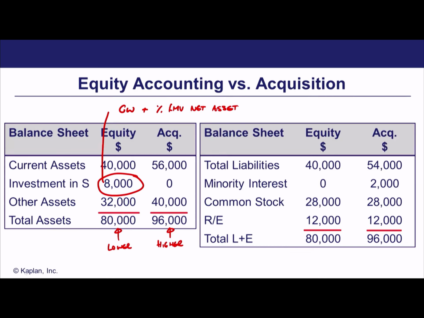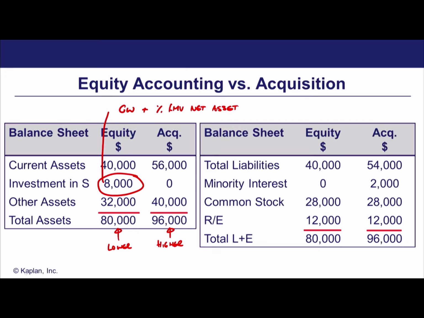So we're netting assets against liabilities in this one-line consolidation under equity accounting. Under acquisition accounting, we're not netting assets against liabilities. We're showing the assets from the subsidiary separately and adding them to the parent company's assets, and we're showing the liabilities separately and adding them to the parent company's liabilities, but there's no netting of them. So therefore, our total assets are going to be higher under acquisition accounting.